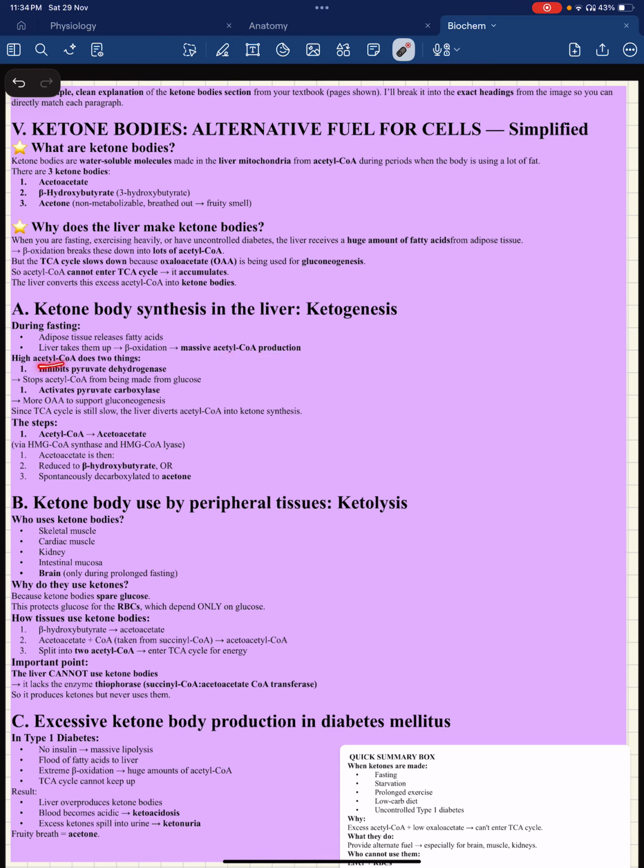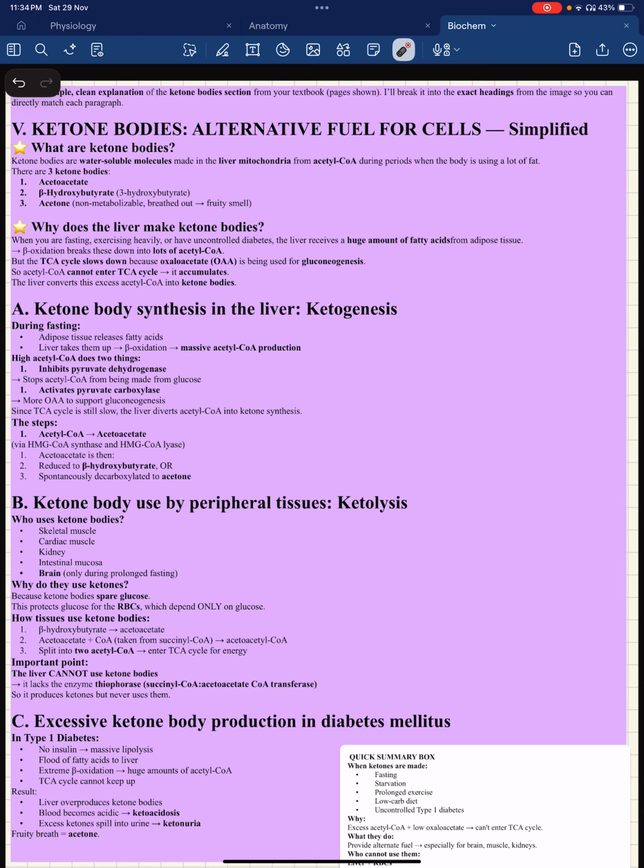Now, high acetyl CoA does two things. First thing first, it inhibits pyruvate dehydrogenase. So pyruvate oxidation doesn't happen, and pyruvate doesn't get converted to acetyl CoA. So acetyl CoA is not made from your pyruvate. It stops acetyl CoA from being made from glucose, or you can say pyruvate.